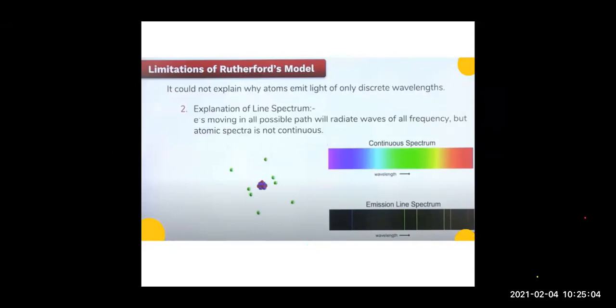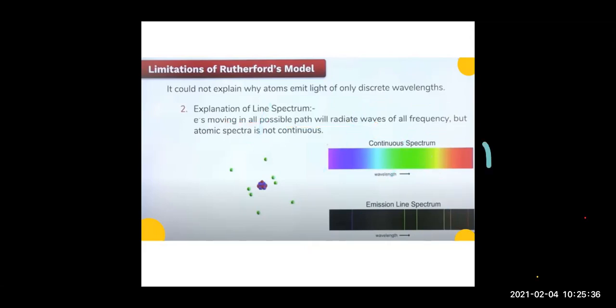He said that electrons move in all possible paths and will radiate waves of every frequency, waves of all frequencies, right? And accordingly the atomic spectra should be continuous, but the atomic spectra is not continuous. The waves emitted are not of all frequencies. So these were the limitations of the Rutherford model. Okay, children, this is it. We'll continue in the next class.